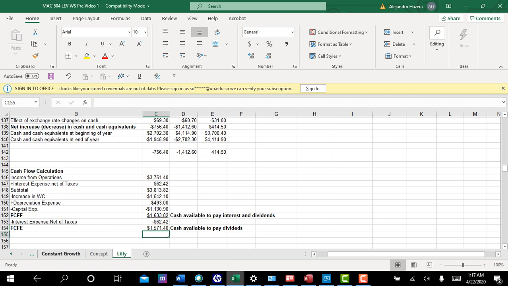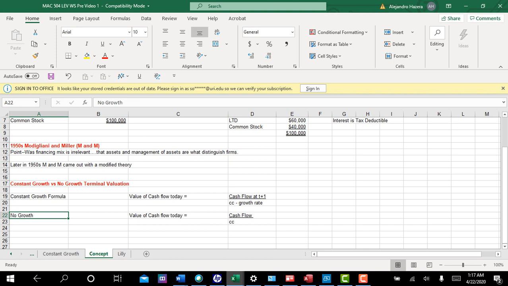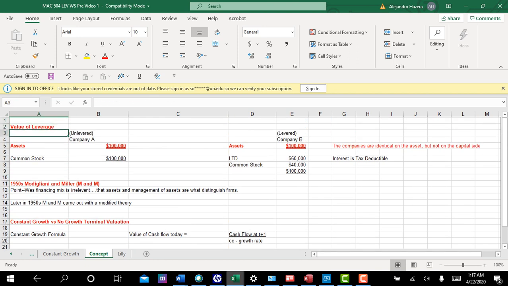But keep in mind, there's three concepts. Concept number one. The value of a firm is only determined, according to these two Nobel Prize winners, I believe, by the value of the assets. The financing mixture does not matter. But they did ultimately recognize that, even though their argument, I think, is good, that assets and management matter rather than the capital mixture, the tax deductibility of interest does give firms that are leveraged a bit of an advantage, maybe.